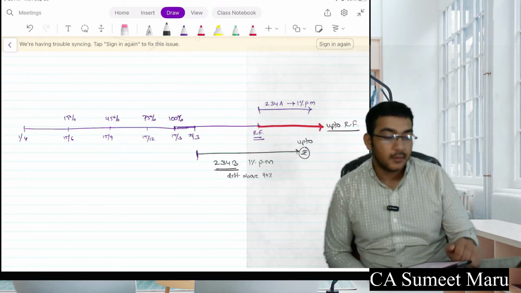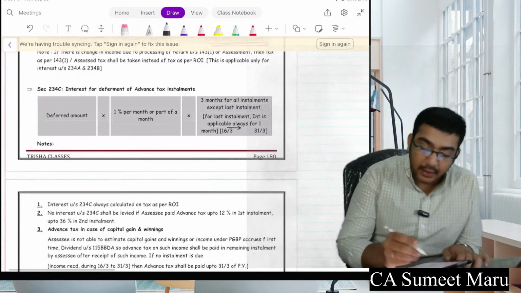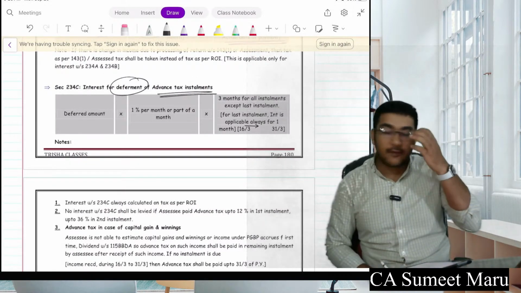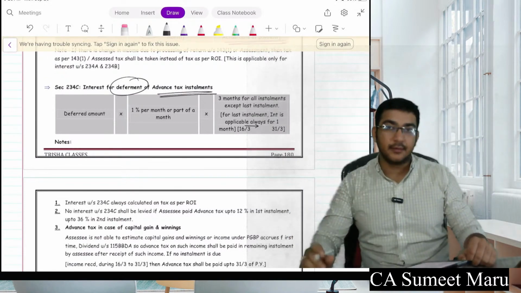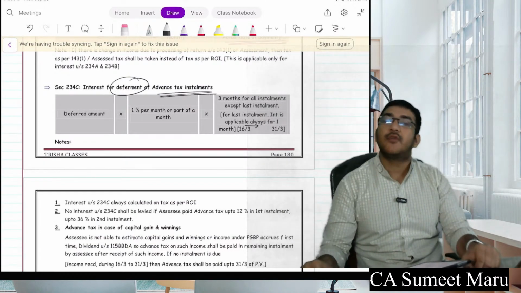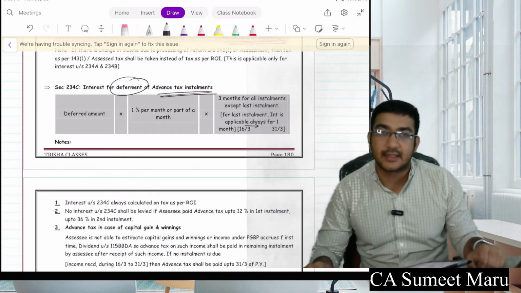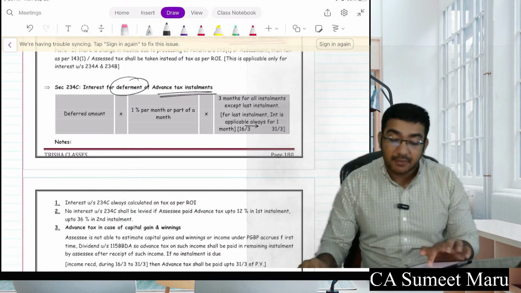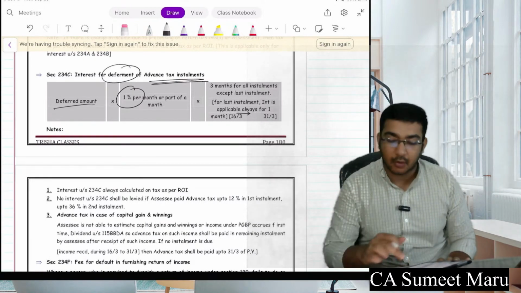Everyone clear? Yes. The next is your interest for deferment of advance tax installment. Okay, if your advance tax installments are deferred, means अब आपने installment में कोई गड़बड़ की. Okay, installment was what? On 15th of June it was 15%, on 15th of September it was 45%, on 15th of December it was 75%, right? So if you have done some gadbad in installment, then this another section comes into place which says that 1% per month for the deferred amount, for the difference amount. So please pay attention here.